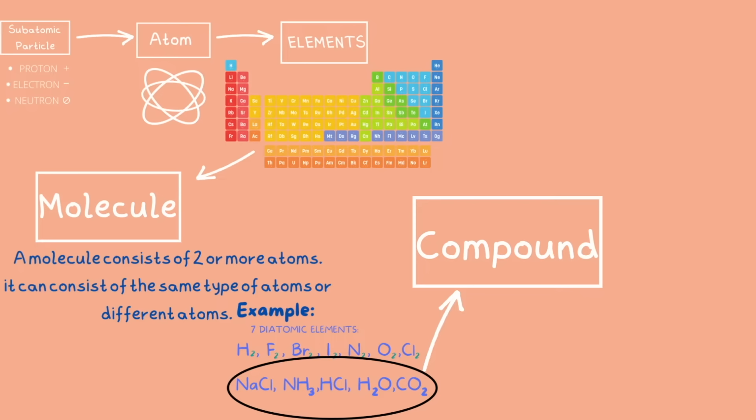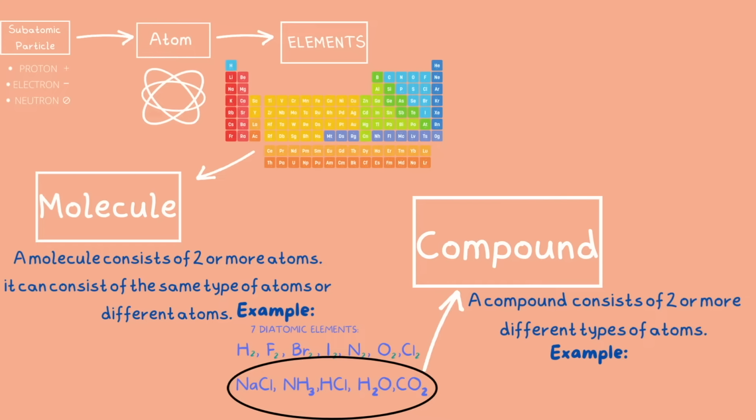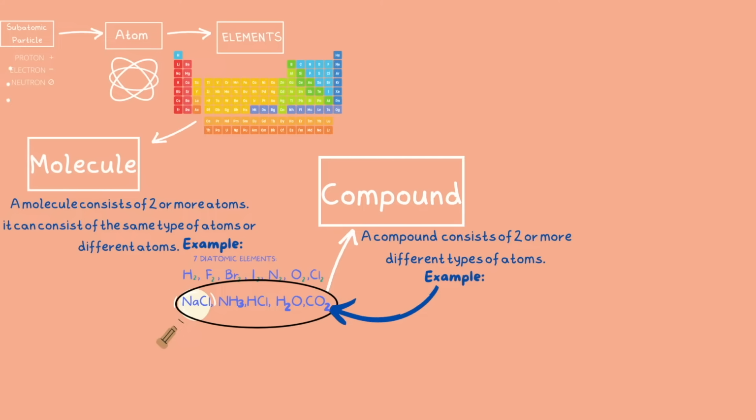A compound consists of two or more different types of atoms. So we can clearly see that this second row of molecule examples can also fit the description of a compound. Therefore, these molecules can also be called compounds. Let's take a magnified look at these compounds.